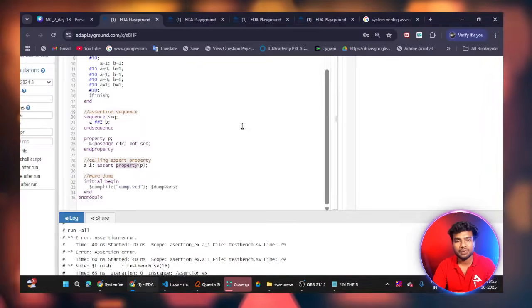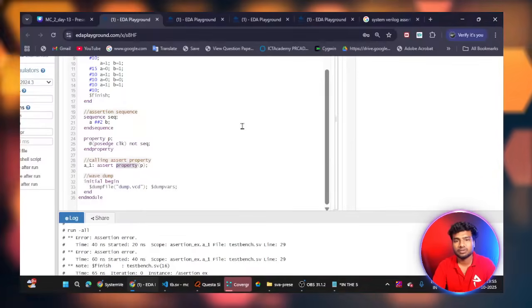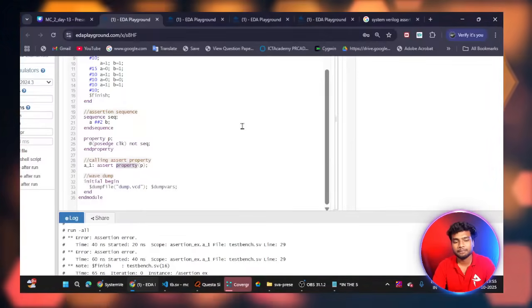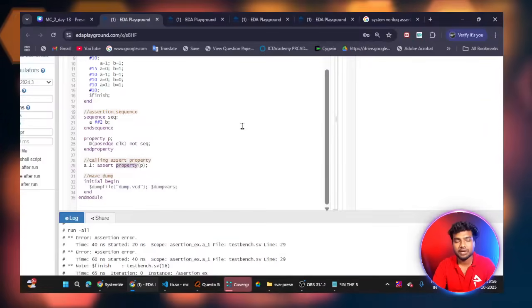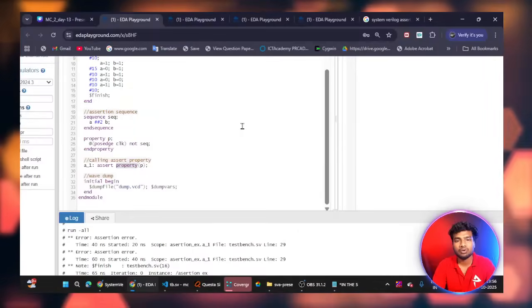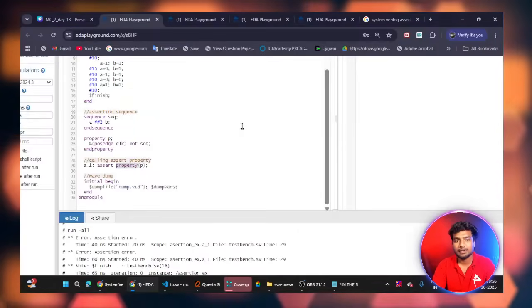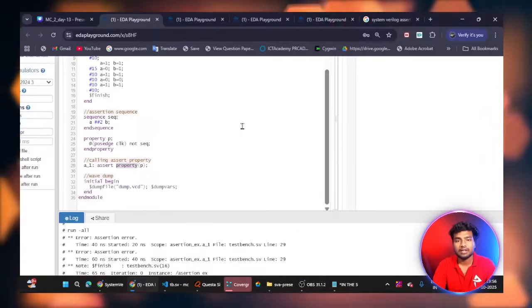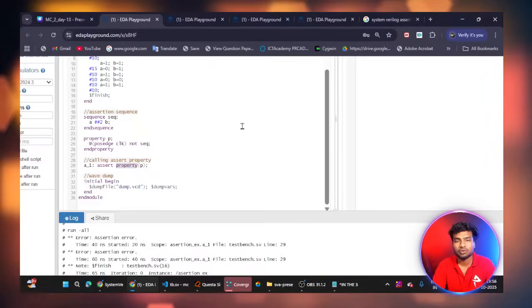It is also a complex topic, assertion, so some people won't understand it directly. You have to spend some time to understand this assertion, and why it is used. Before going to that, you have to have knowledge about hardware, then only you can understand this. And then you have to have knowledge about your design. So what is your design code?